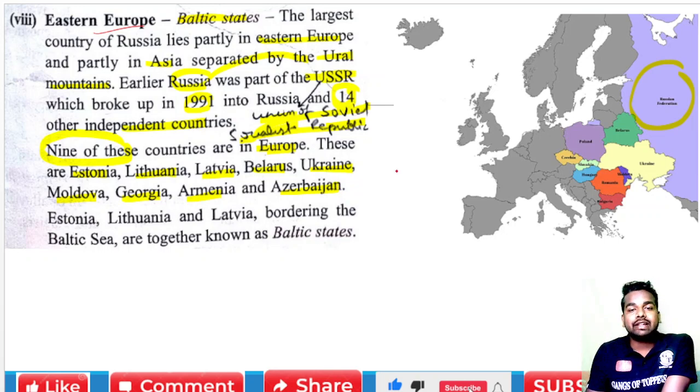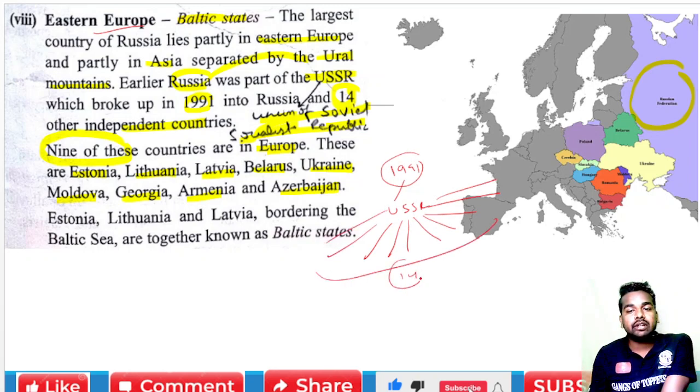So in 1991 the USSR was divided into 14 countries, and out of these 14, nine belong to Europe and the remaining five belong to Asia.